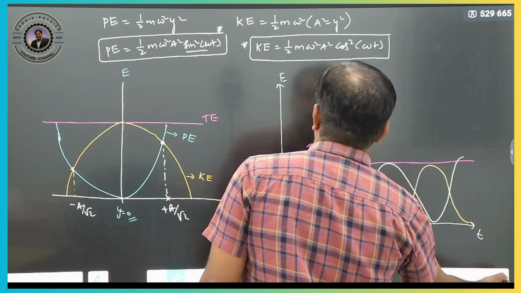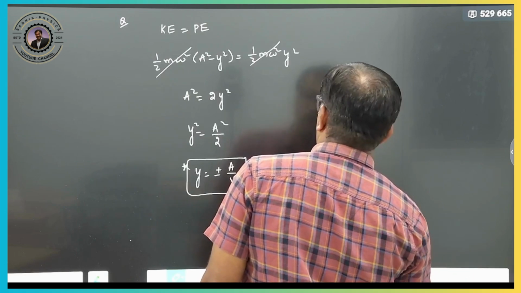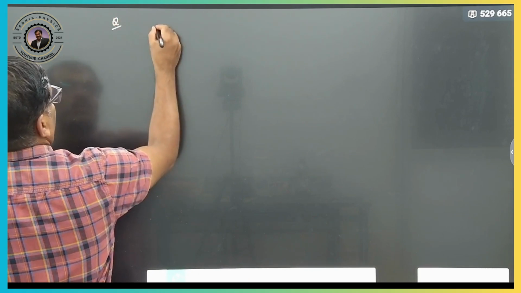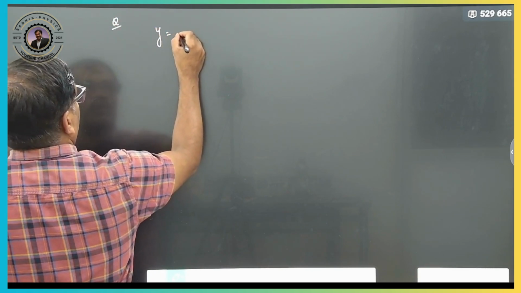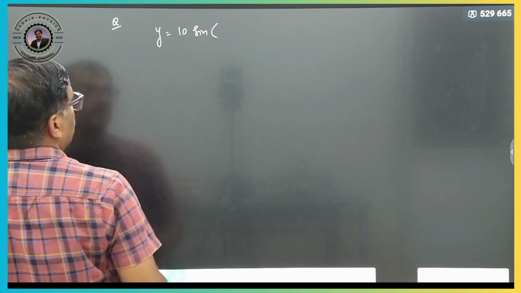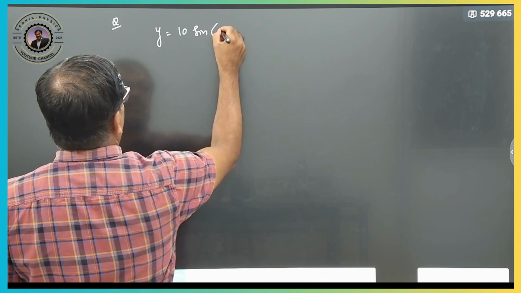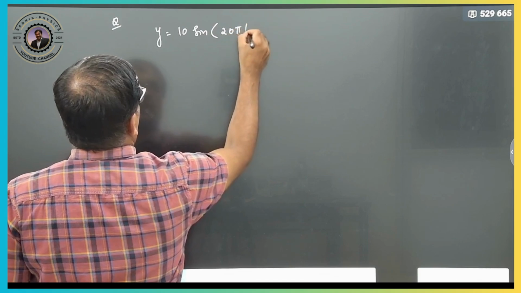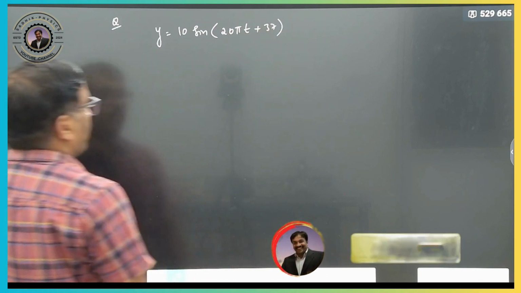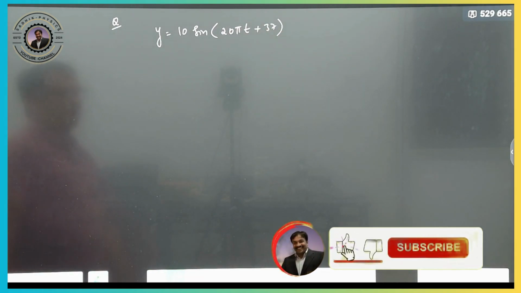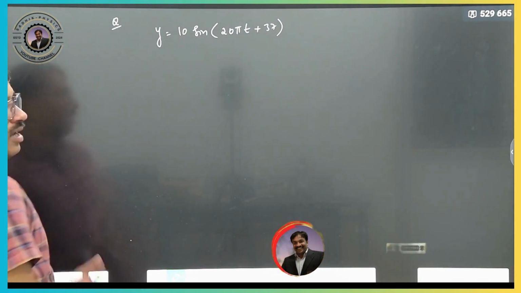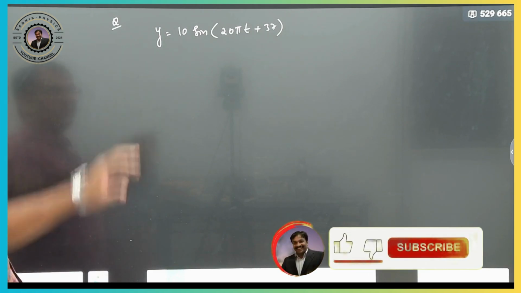One more question now. Suppose y is equal to 10 sine of 20 pi t plus 37. We want to calculate the maximum velocity, maximum acceleration, the velocity equation and so on. First you have to compare this equation.